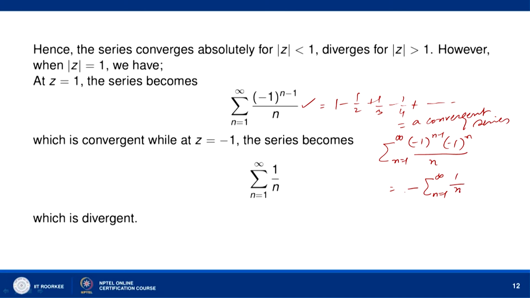Or we can say we will get this series sigma n equal to 1 to infinity minus 1 by n, and we know this series is divergent because sigma 1 by n is a divergent series. So, whenever mod of z equal to 1 here, we cannot conclude about the convergence or divergence of the series.